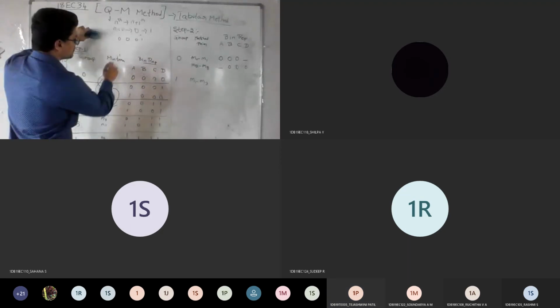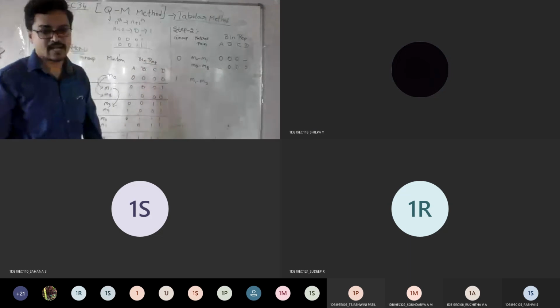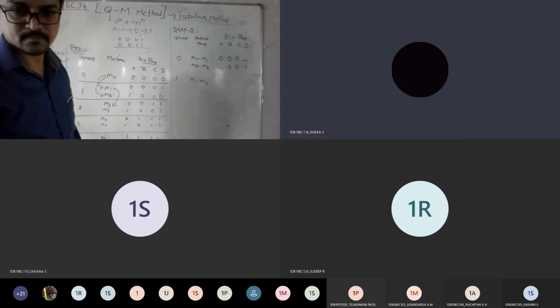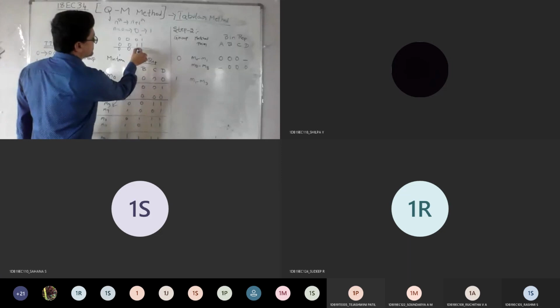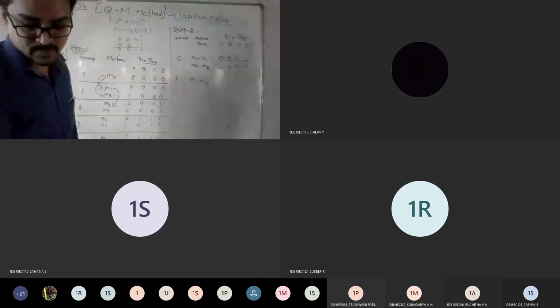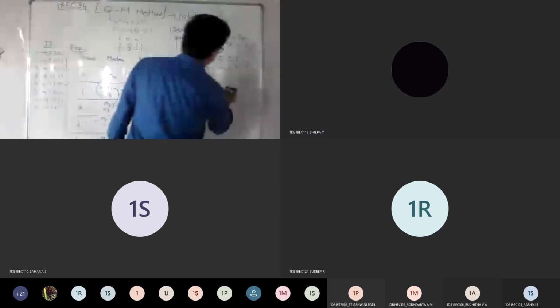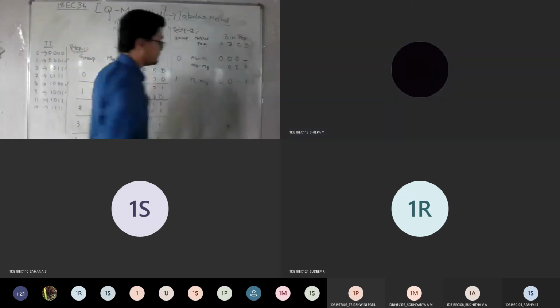And what about M3? 0, 0, 1, 1. What is the answer now? 0, 0, dash, 1. Same means you can retain and difference means dash. Correct? So can I fill this answer with 0, 0, dash and 1?